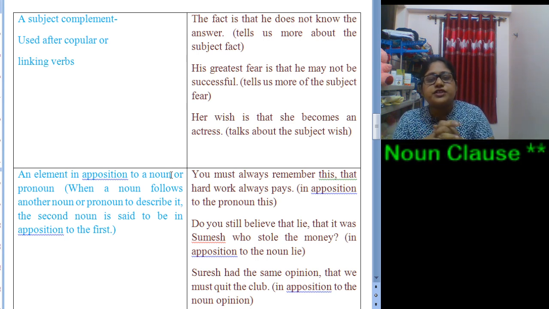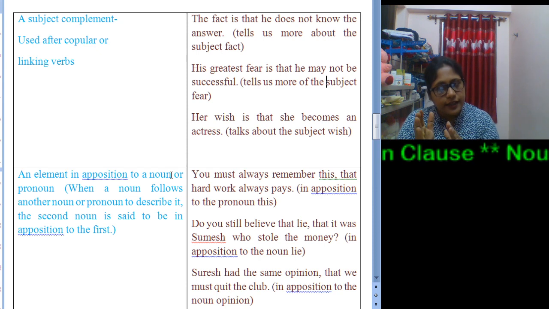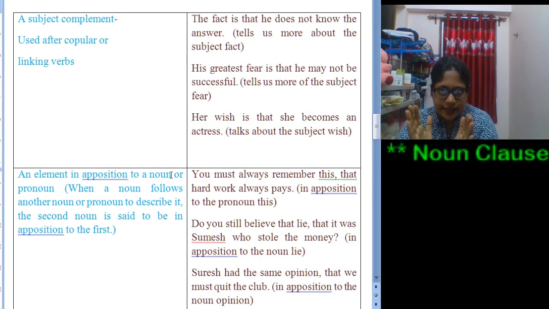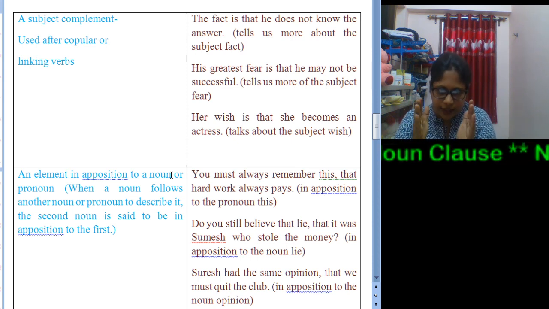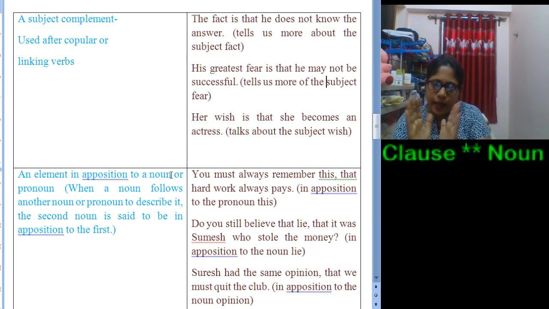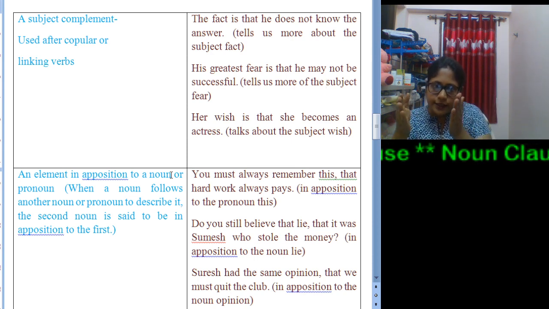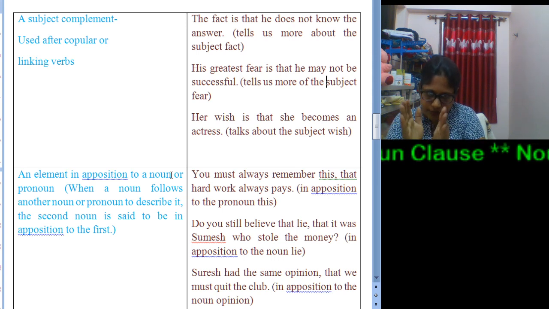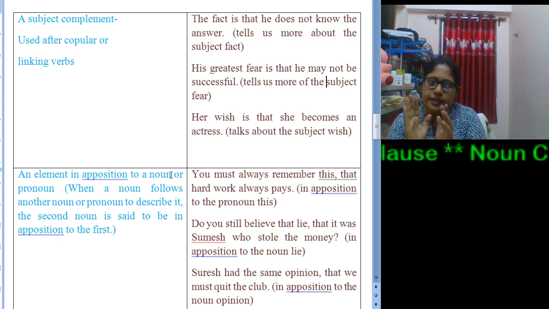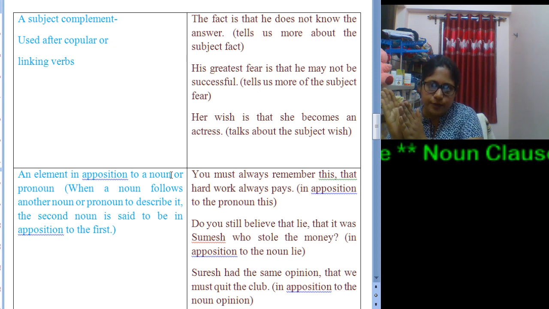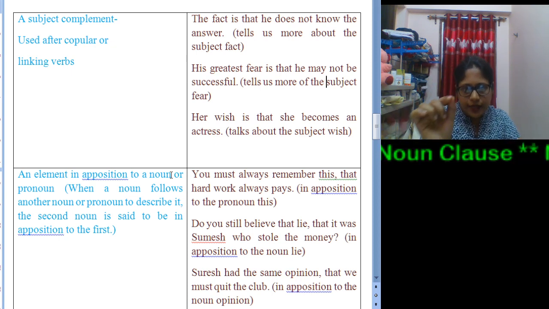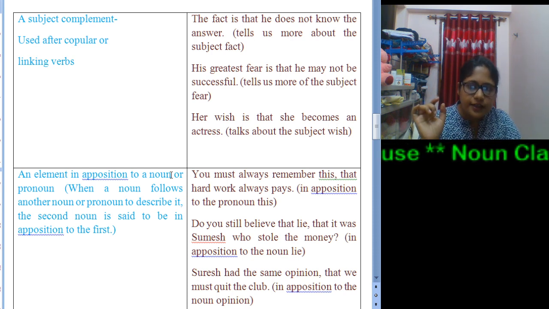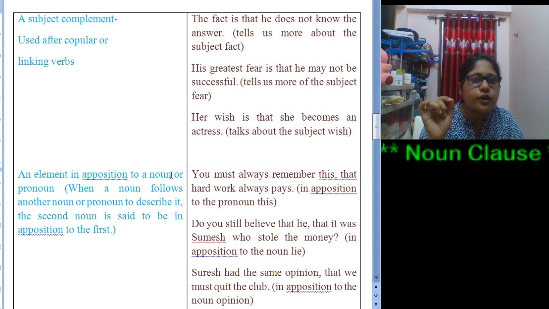You must always remember this, comma, that hard work always pays. Now let us find out the subordinate clause. You must always remember this. Up to this the sentence is complete. That hard work always pays. Only because of this particular word that, this part becomes a subordinate clause. Now here we find you must always remember this. This means a certain fact. And what is that fact? That hard work always pays.